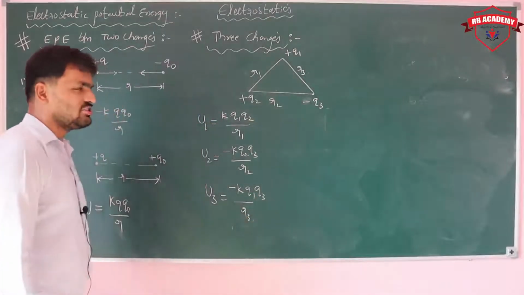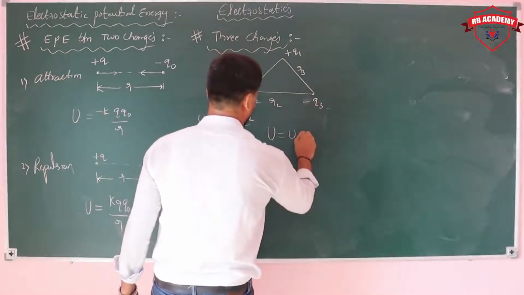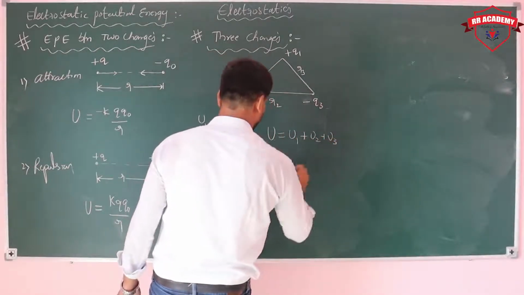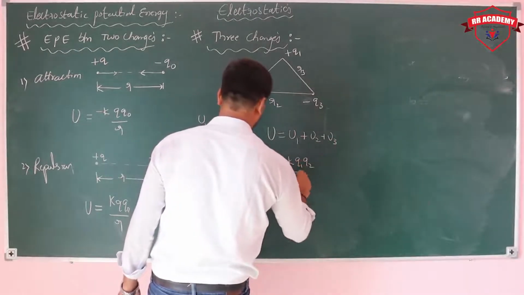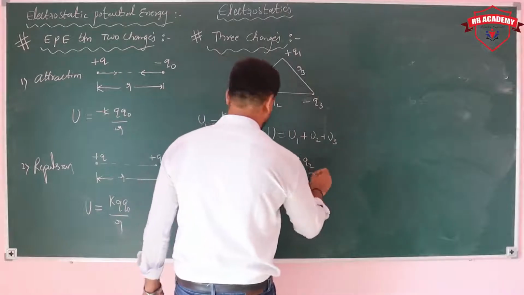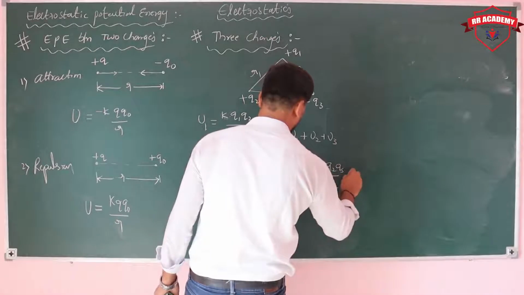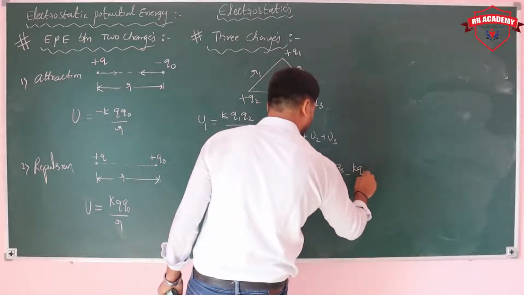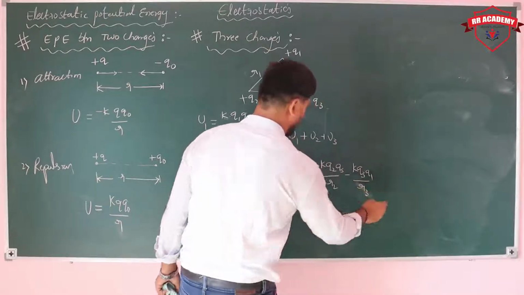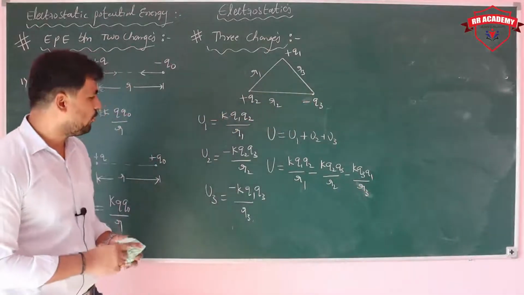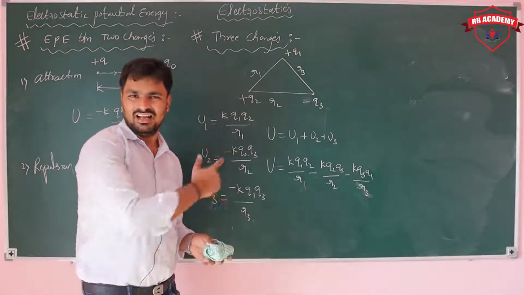Now the total potential energy of the system, U, is equal to U1 plus U2 plus U3, that is K Q1 Q2 upon R1 minus K Q2 Q3 upon R2 minus K Q3 Q1 upon R3. Like that, in case all are identical charges and the same distance, we'll check.